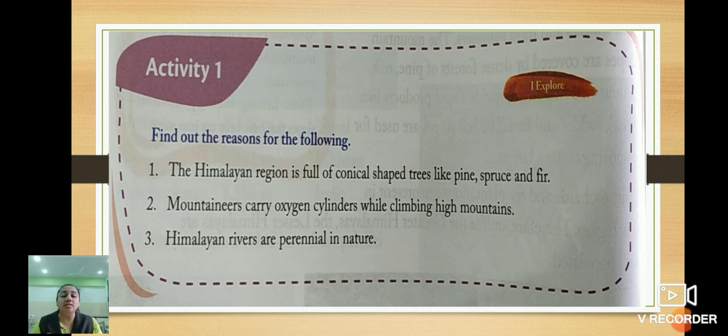In the previous period of SST, we started the fourth lesson, the Himalayan mountains or northern mountains and northern plains, right? In that, we first saw the northern mountains. The main point is the Himalayan mountains. Again, in the Himalayan mountains, we saw the three parallel ranges of Himalayas. They are the Himadri, Himachal and Shivalik Himalayas. These are the names of three parallel ranges of Himalayas. They are also known as the Great Himalayas, Middle Himalayas and the Outer or Lower Himalayas, right?